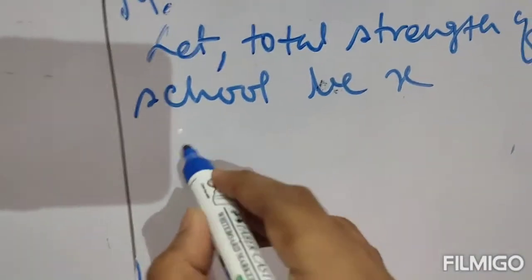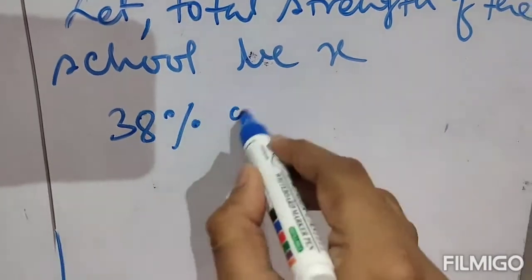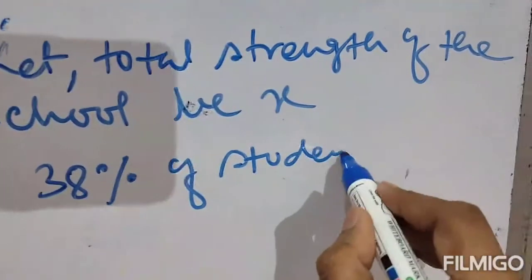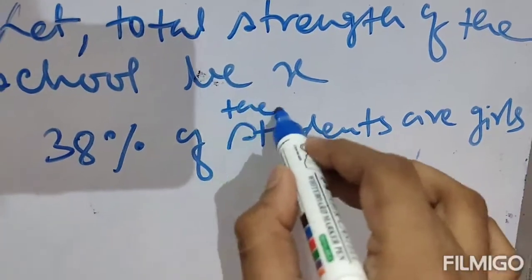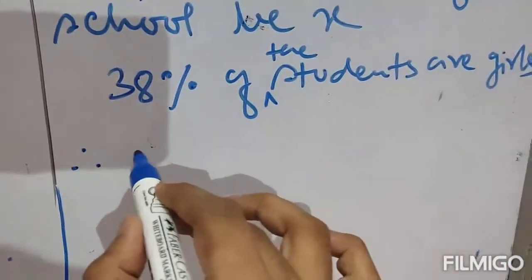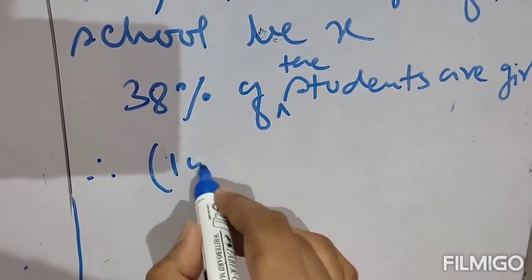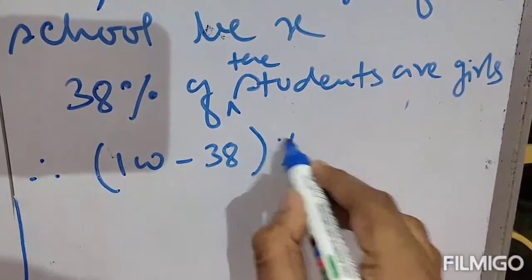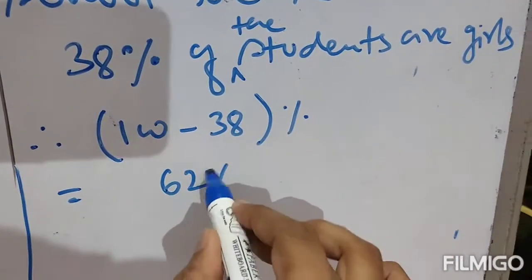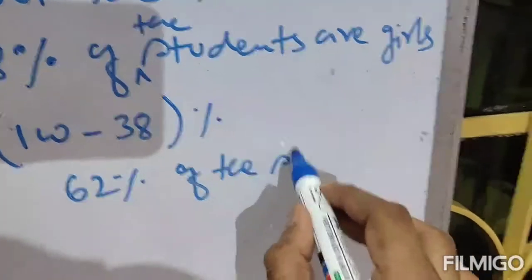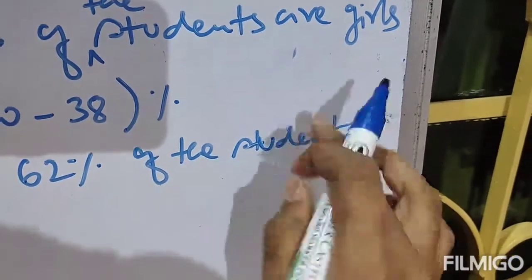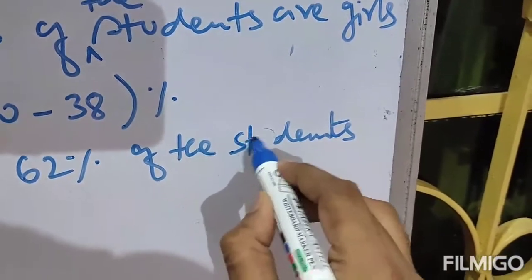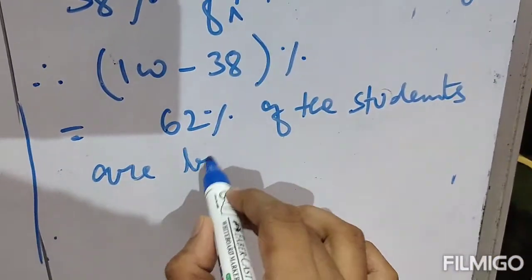That means we can write like this. 38% of the students are girls, therefore 100 minus 38, that means 62% of the students are boys.